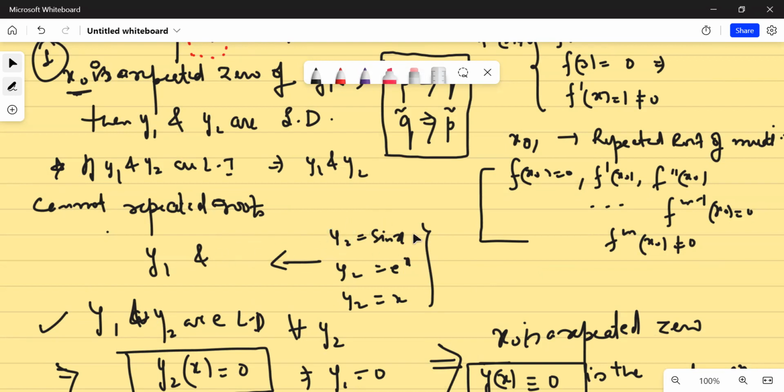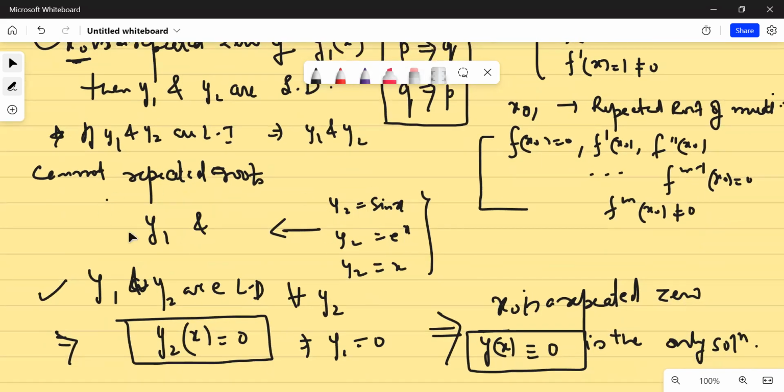So, for example, if I choose sin x, I'll write y1 would be k sin x. But it says y2 can be anything. Now, if y2 is e to the power x, then k sin x and e to the power x are not linearly dependent. So for all choices of y2, y1 has to be linearly dependent. That leaves me no other function than y2 to be zero. Because if y2 is any non-zero function, then there are infinitely many choices for these continuous functions. So for all these functions, y1 must be linearly dependent, which cannot be the case. So y2 has to be trivially zero.